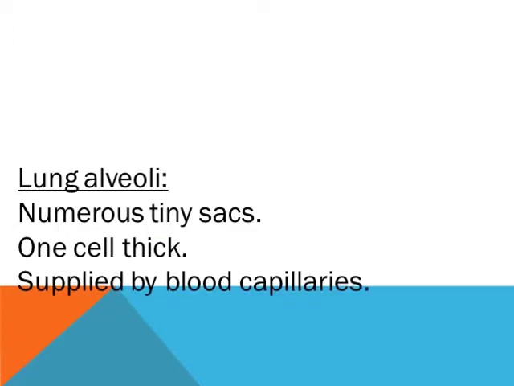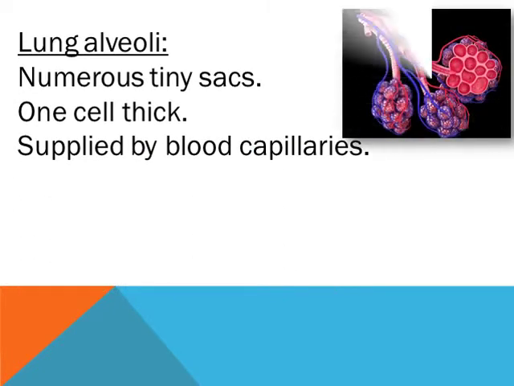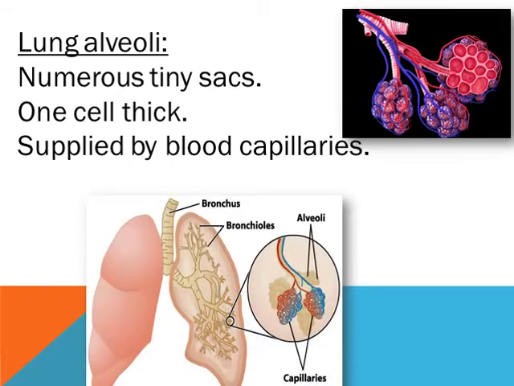The lungs contain numerous small units of sac-like structures called alveoli. These are 1 cell thick and are supplied by blood capillaries. Gaseous exchange within the lungs takes place by the process of diffusion from alveoli to blood and vice versa.